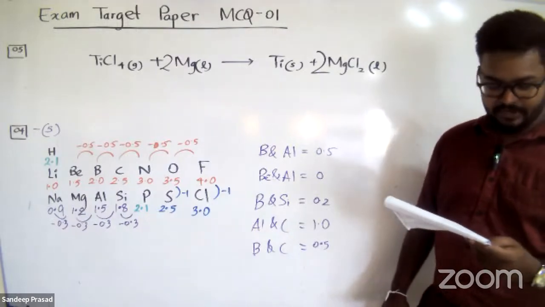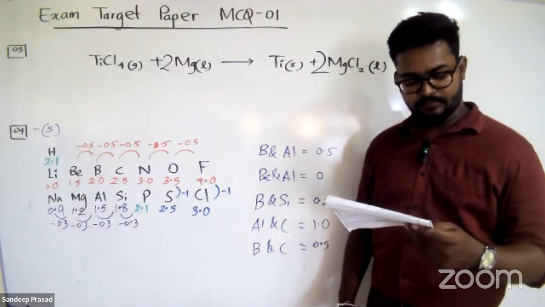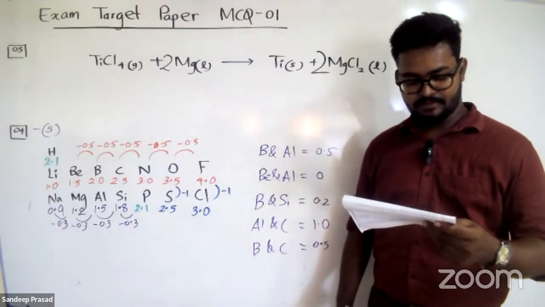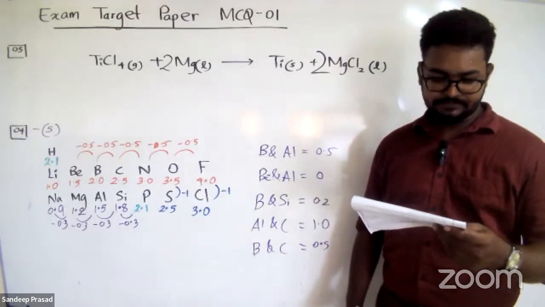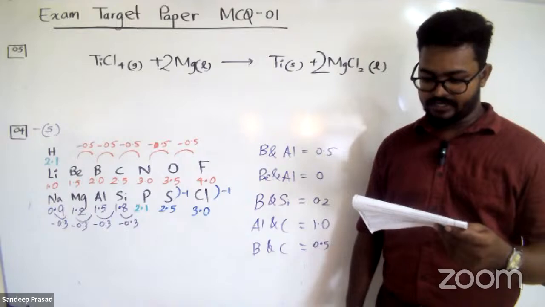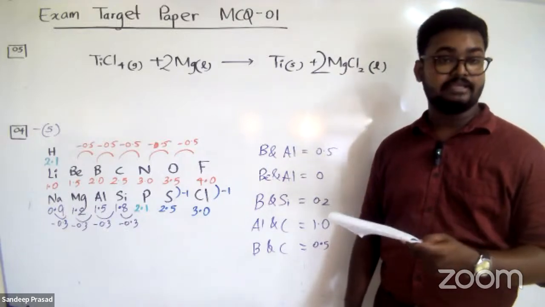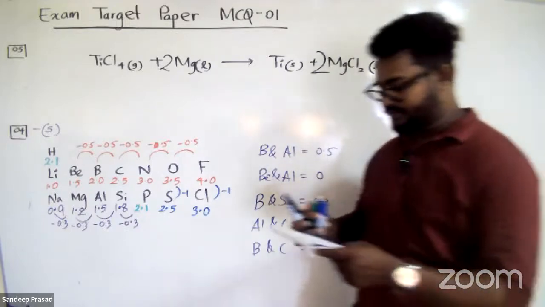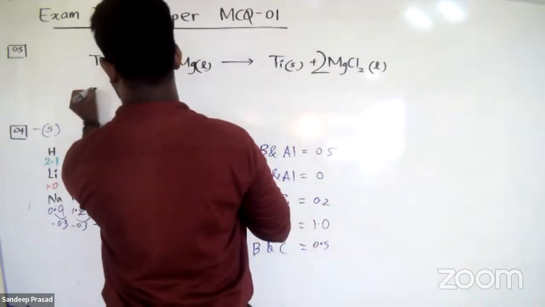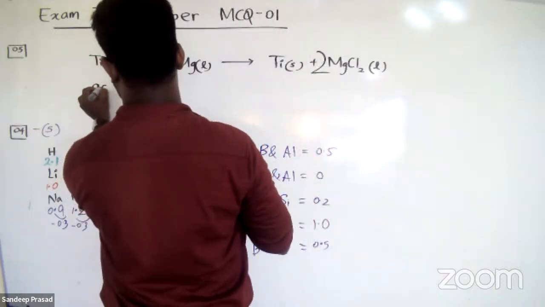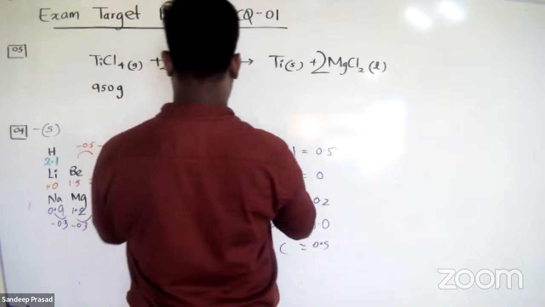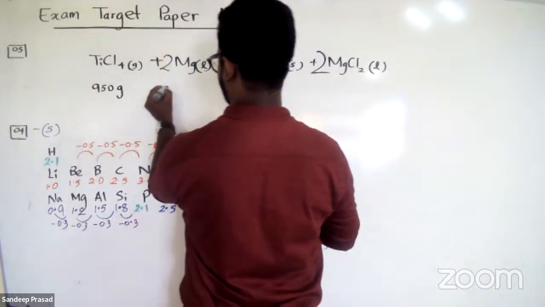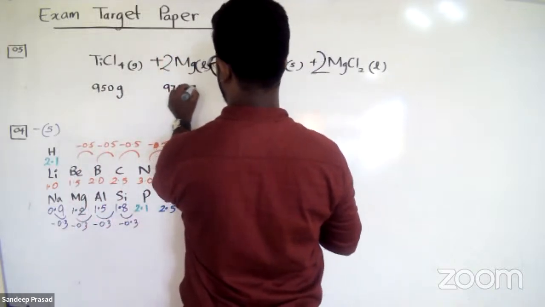When 0.95 kilograms of titanium tetrachloride gas is made to react with 97.2 grams of magnesium liquid. So they have used 0.95 kilogram, which means 950 grams. The magnesium liquid mass is 97.2.